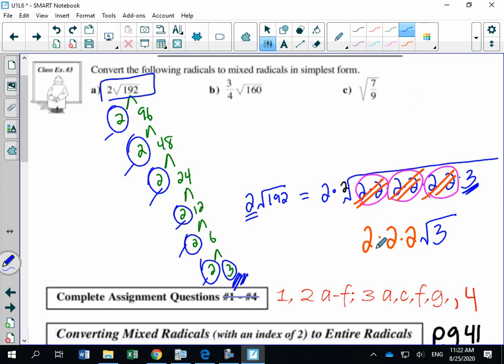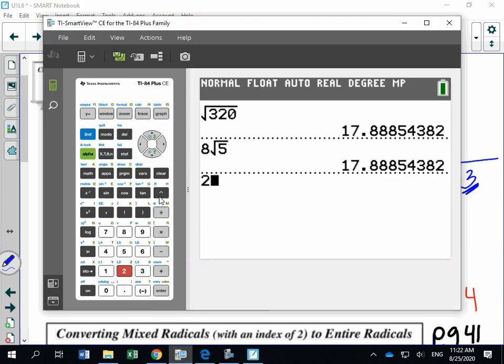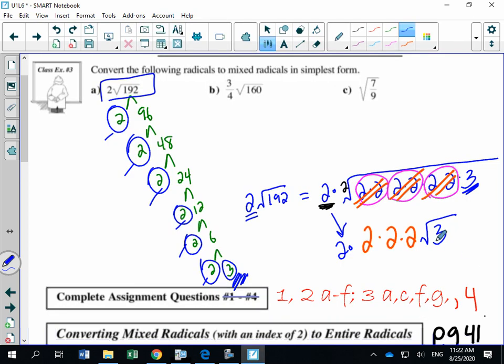Now, before I do this, you can't forget this guy, right? That 2 just needs to be brought down. If there's a number already out front, don't forget that guy. So these 3 twos were from inside the radical, because the square root of 4 is 2, square root of 4 is 2, square root of 4 is 2. Then I need to bring that guy down. So now my answer is 2 times 2 times 2 times 2. On my calculator, I'm just going to type in 2 to the power of 4 to get it quicker. So 16 root 3. My answer, I'm going to argue, is 16 root 3.